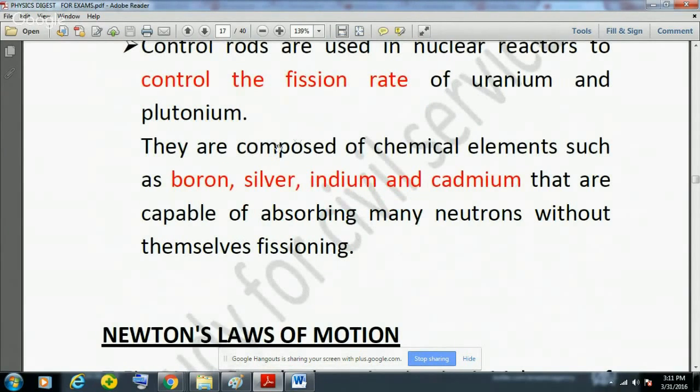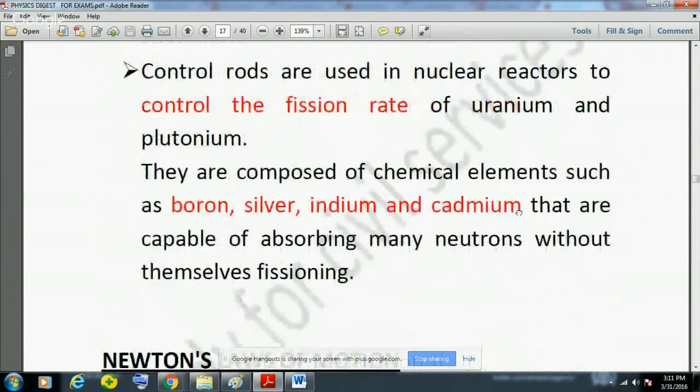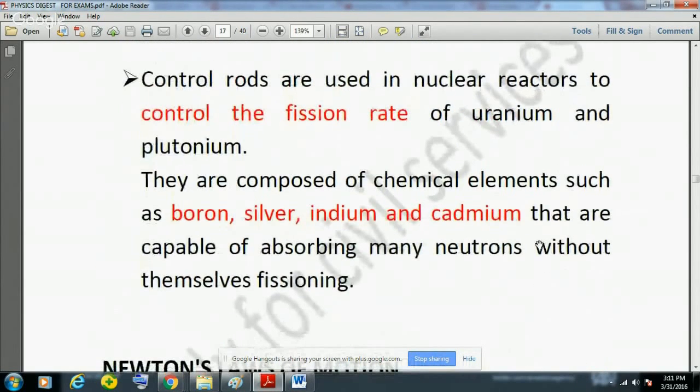Now, the control rods are actually composed of chemical elements like boron, silver, indium, and cadmium that are capable of absorbing many neutrons without themselves fissioning.